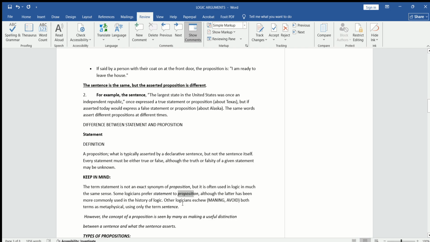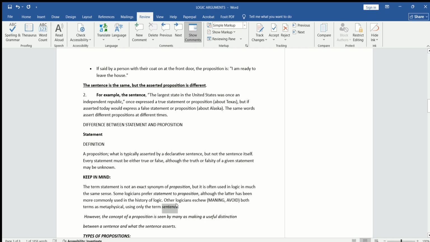Other logicians eschew, meaning avoid, both terms. The third group of logicians does not like to use the word statement or proposition, but prefers only one word, the term sentence.